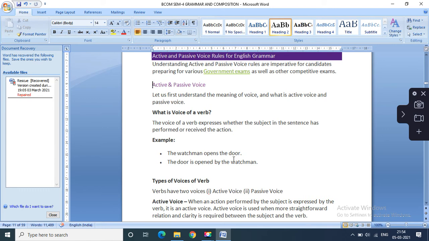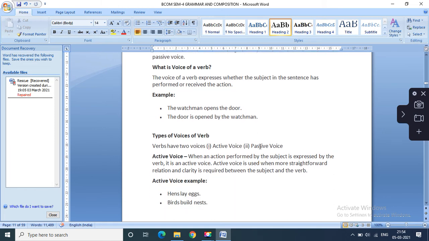The watchman opens the door. Who opens the door? The watchman. Exactly. So here the voice, and specifically the verb, expresses the action which is performed by the subject, by the doer. The door is opened. The door is opened by the watchman.